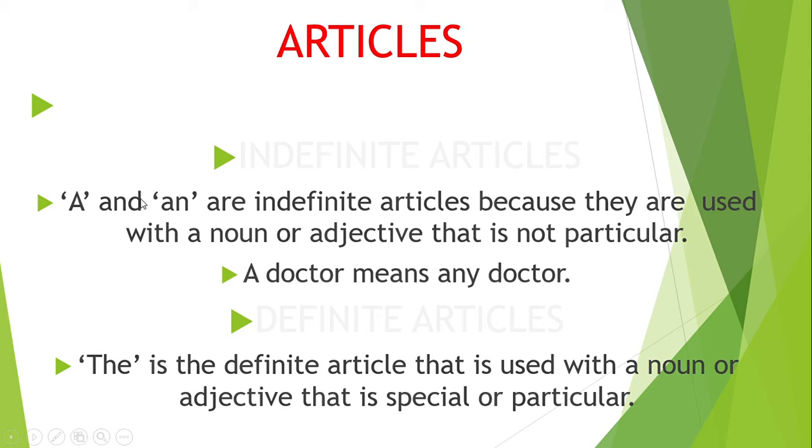Here you see A and N are not with some particular noun or adjective, but the is used with particular special nouns or adjectives. If we compare, a doctor means any doctor, but the doctor means a special doctor.